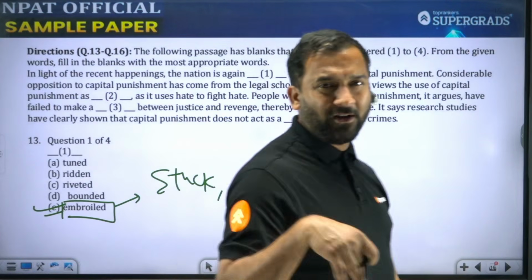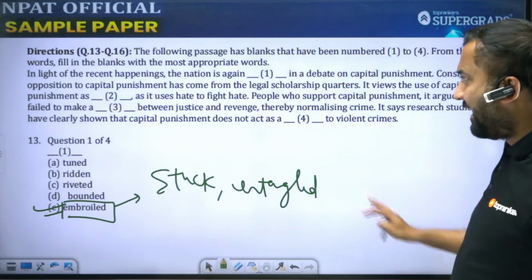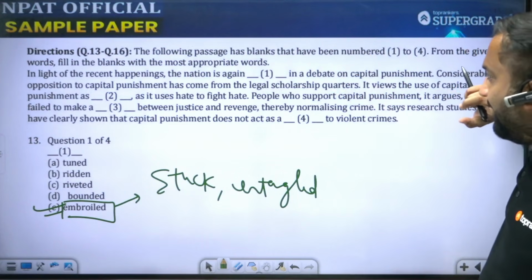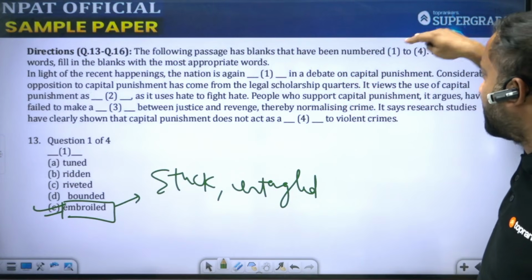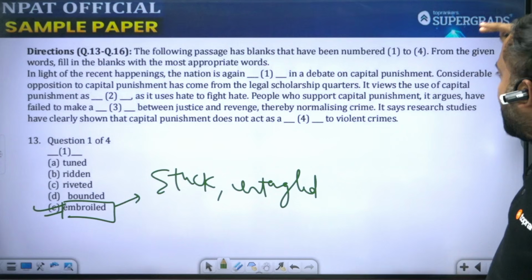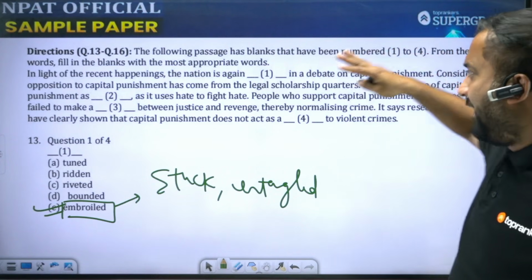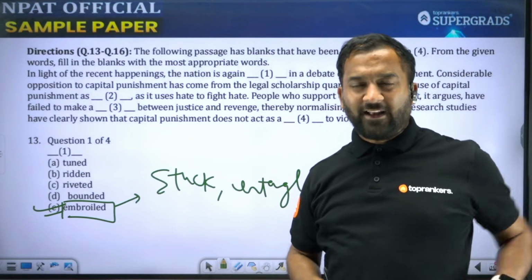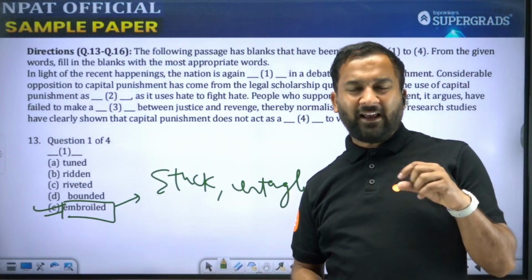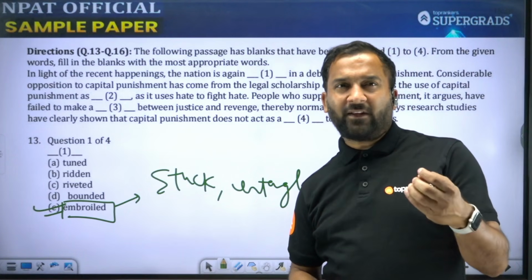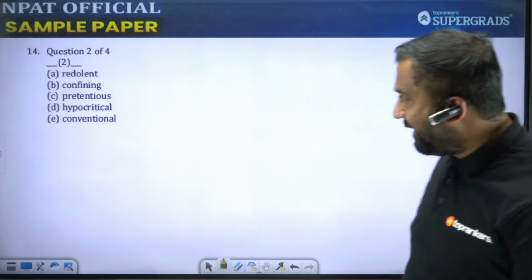Capital punishment होना चाहिए, नहीं होना चाहिए. इस debate में nation फंस गया. ठीक है, second पर आने से पहले पूरा read करते हैं. Considerable opposition to capital punishment has come from legal scholarship quarters. It views the use of capital punishment as dash, as it uses hate to fight hate. So there are people who say capital punishment देना is like hypocrisy, कि hate के बदले आप भी hate कर रहे हो. So that would be correct, I think.